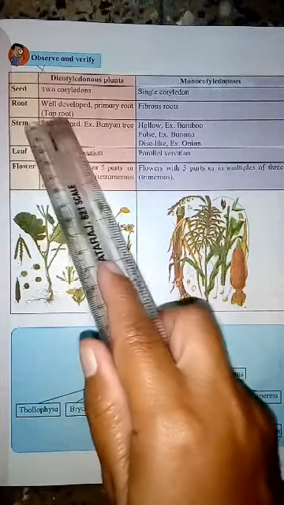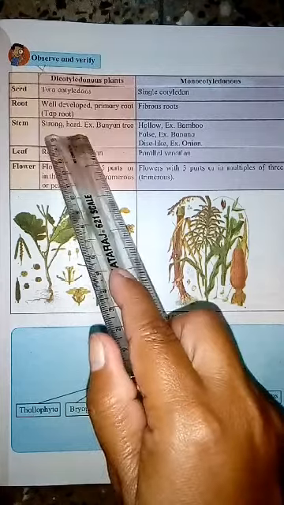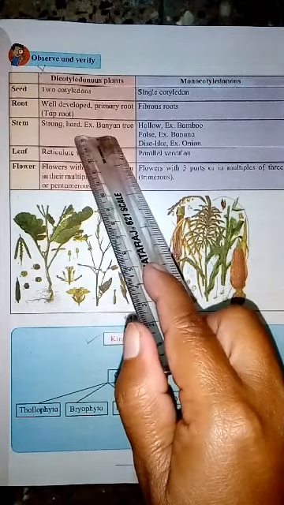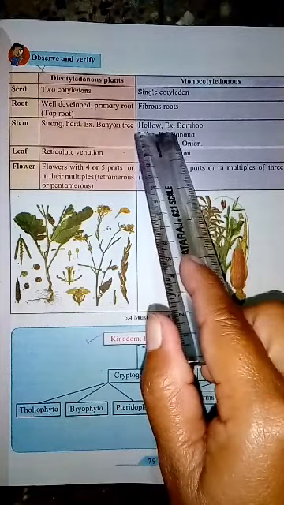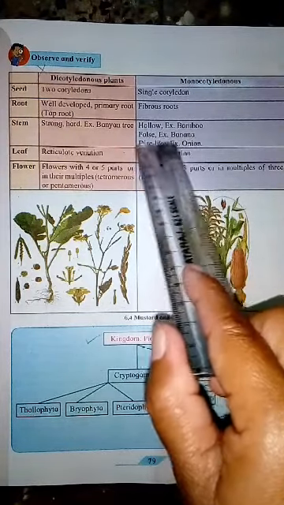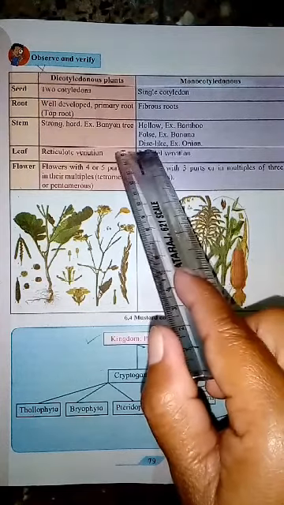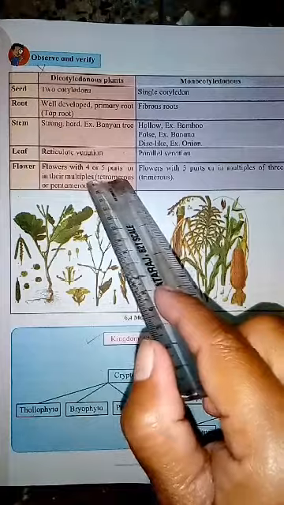Stem in dicotyledonous plants is strong and hard, for example, banyan tree. In monocotyledonous plants, the stem is hollow, for example, bamboo, or false, for example, banana, or disc-like, for example, onion.